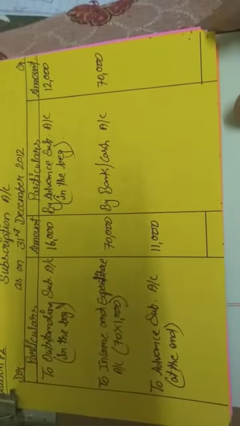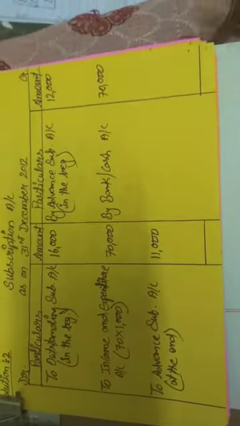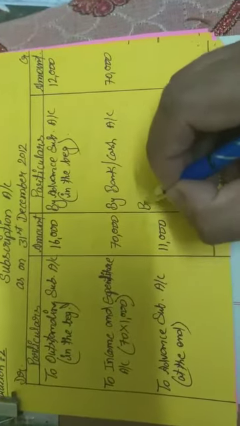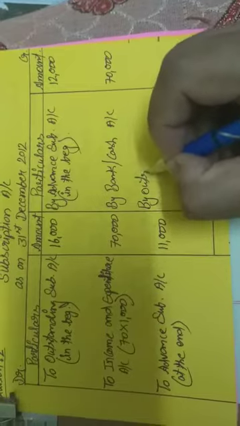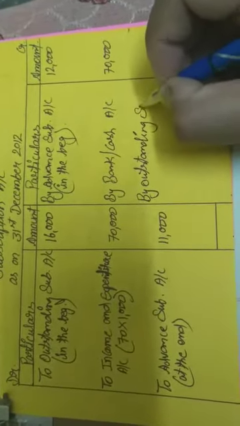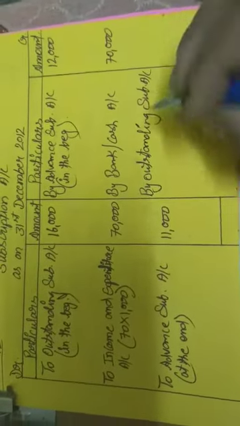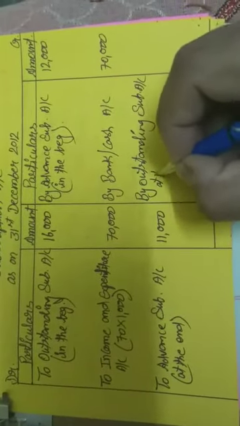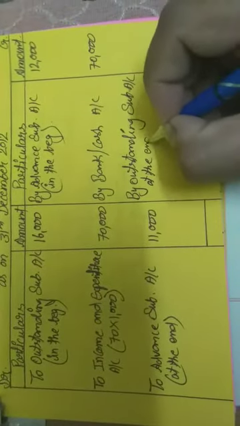Is everybody clear on all the concepts? Only one thing is still left: outstanding subscriptions at the end of the current year. It is clear? So now, by outstanding subscription account at the end. At the end, these subscriptions may be related to last year, or may be related to the current year.